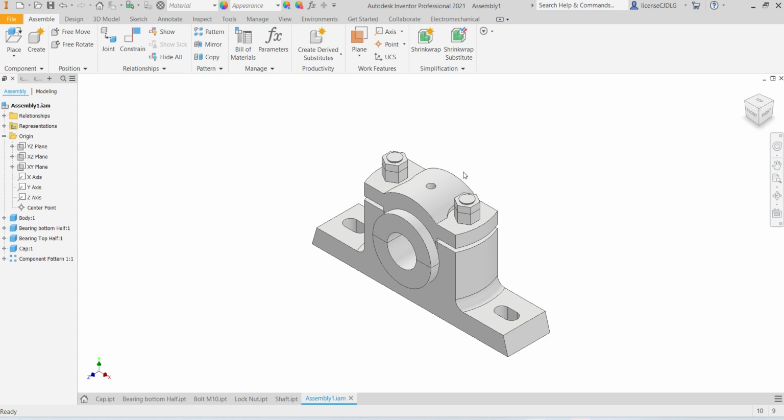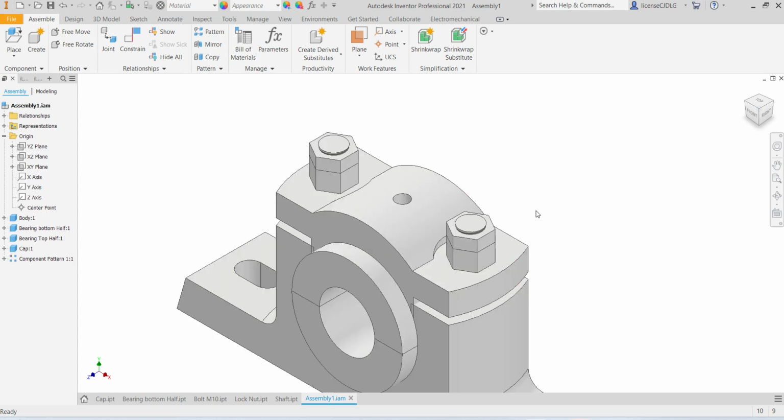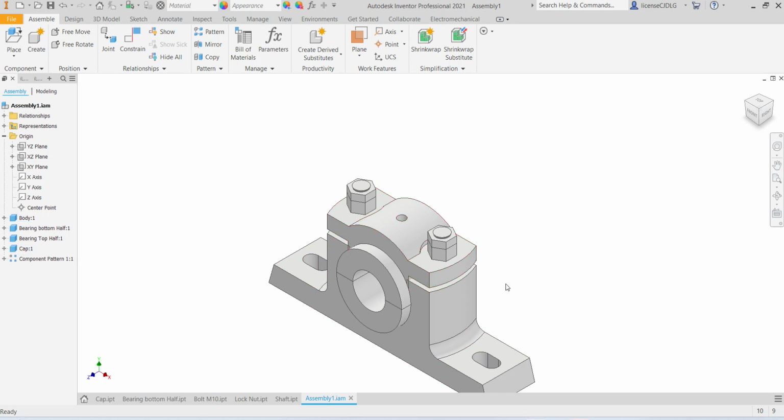You can see friends, all the parts are assembled in the plumber block. Let me know if anything is missing.